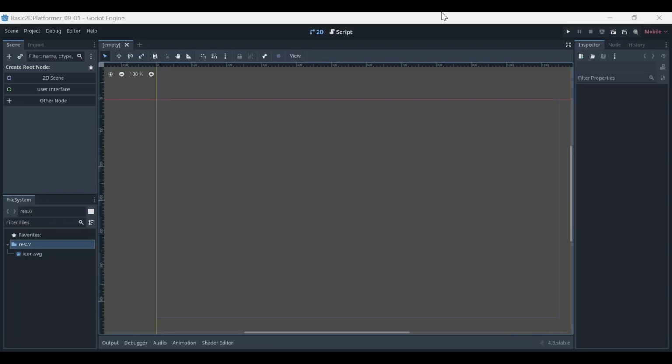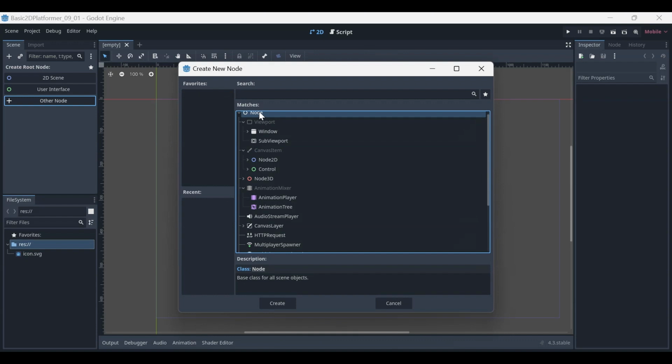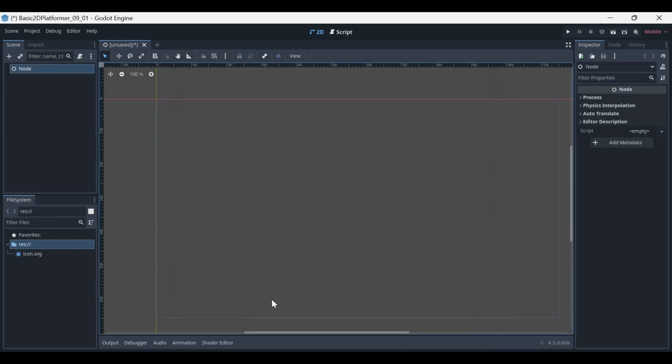Alright, so for the first step, we're going to go ahead and click on Other Node, and we're just going to use the basic node here, and we're going to hit Create. So it should say Node up there, and you'll be good to go. So we've created our first element for our project.